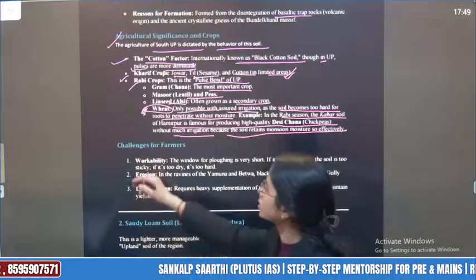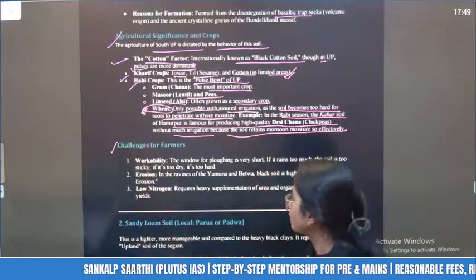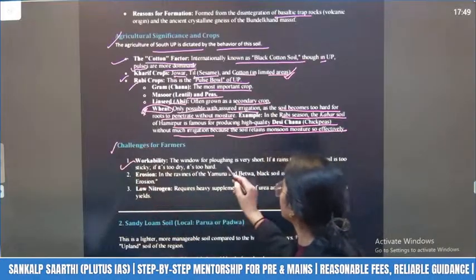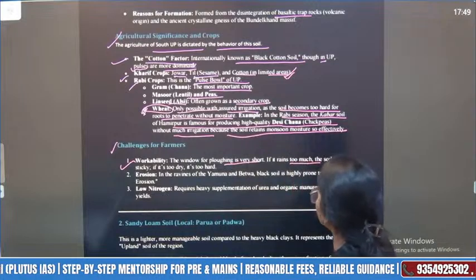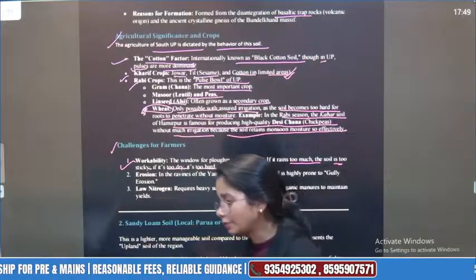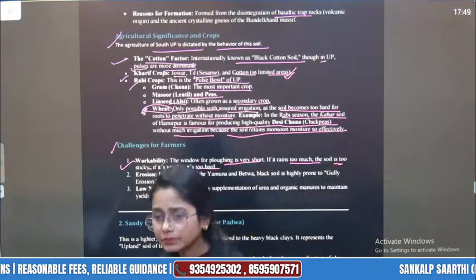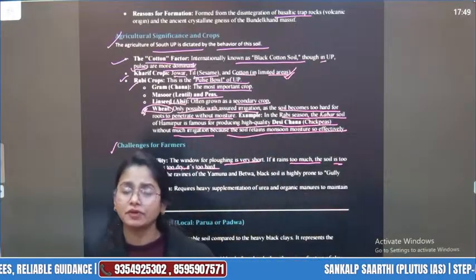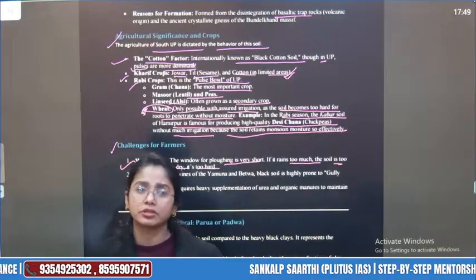What are the challenges? Of course, soil challenges are in your syllabus. Workability: the window for plowing is very short. If it rains too much, the soil is too sticky. If it is too dry, it is too hard. If the soil becomes too sticky, then the aeration will not be very proper. So that is also problematic for crop growth.